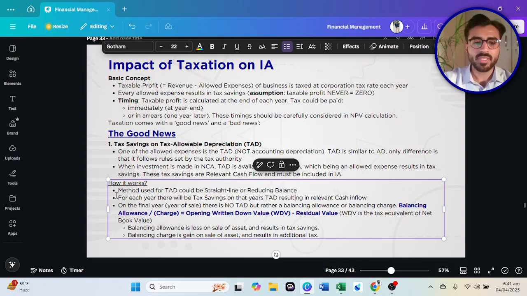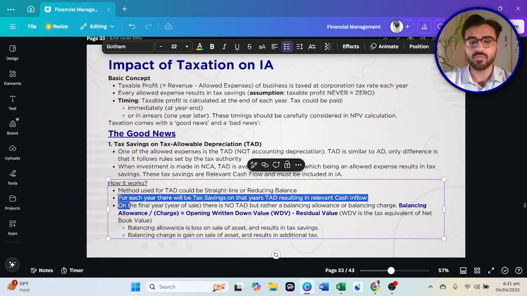Then for each year there will be tax savings because of the TAD for that year. Since tax allowable depreciation is included in allowed expenses for the calculation of the taxable profit, the corporation tax figure would be reduced each year.